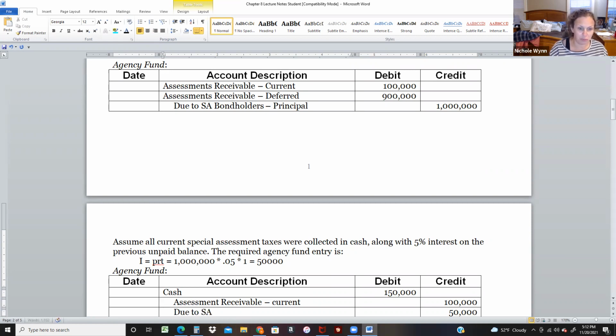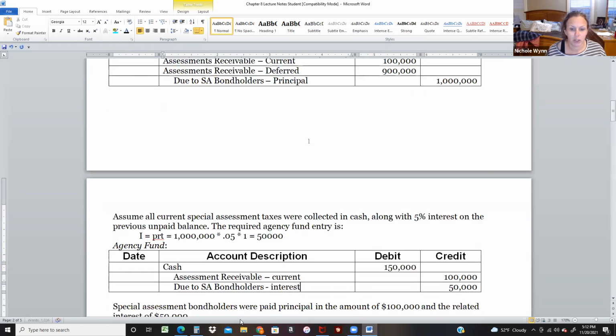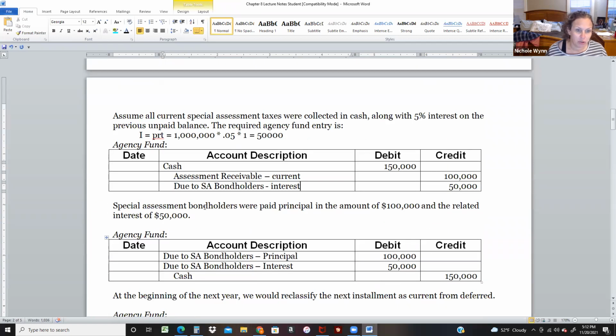So due to special assessment bondholders, interest, because we're going to have to pay them interest. We're collecting money to then pay the interest on the bonds. Special assessment bondholders were paid the principal of 100,000 and the interest of 50,000. So we just turn around and give out the $150,000 that we just received.